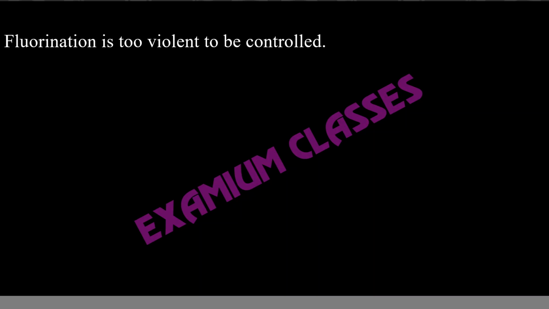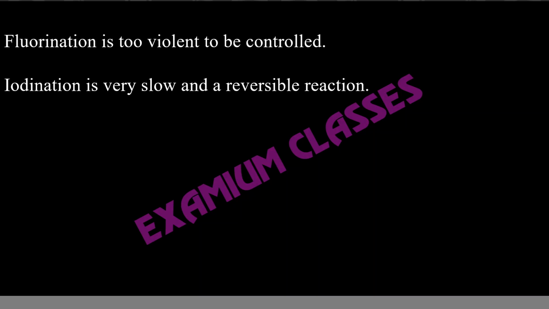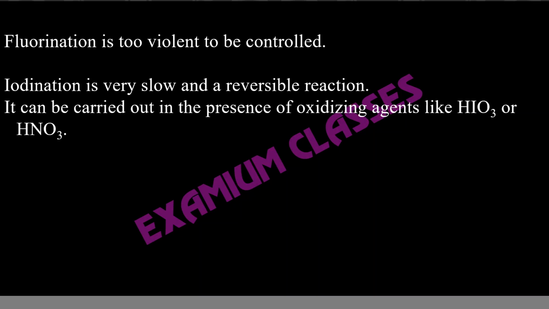Fluorination is too violent. This is something I have talked about. So to be controlled, we don't use it. Iodination is very slow and reversible, but there is a workaround. We can actually make it only a forward reaction. We will use an oxidizing agent like HIO3 and HNO3. First understand what will happen in case of iodination. Suppose I am taking the same example of CH4, but now I am using I2. It will give you CH3I and HI.